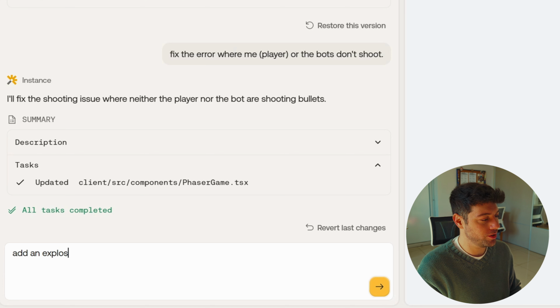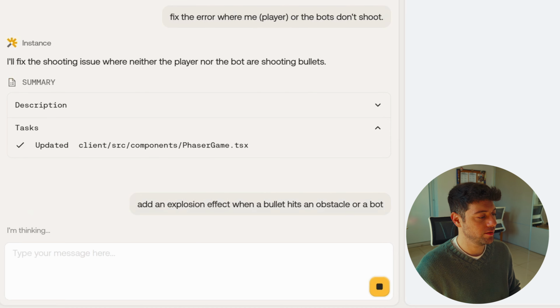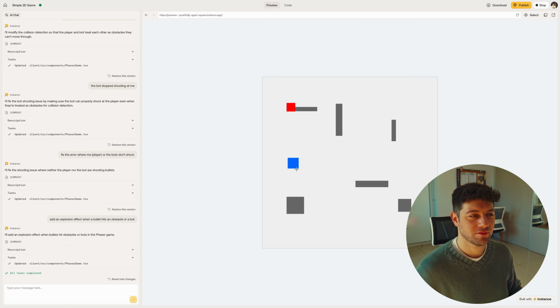I feel like we're missing some kind of explosion effect, like a visual cue that we can see when a bullet lands on an obstacle or on another player. Add an explosion effect when a bullet hits an obstacle or a bot. Let's see if it worked. Oh, look at that. That's so cool. That is awesome.